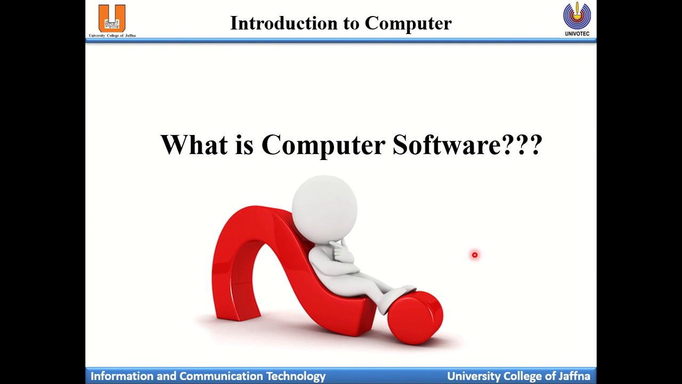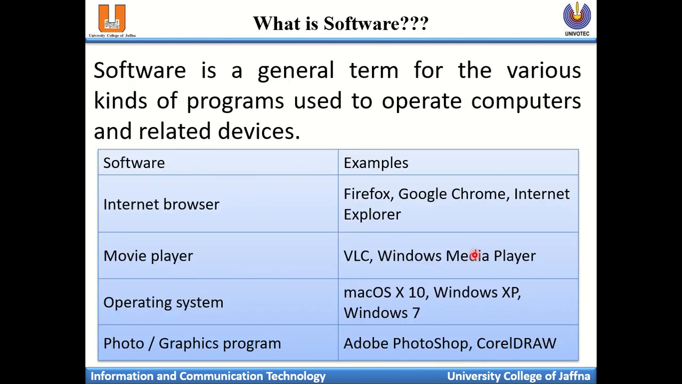What is computer software? Software is a general term for various kinds of programs used to operate the computer and computer related devices. There are millions of softwares available. These help to run the computer and operate the computer and computer related devices.